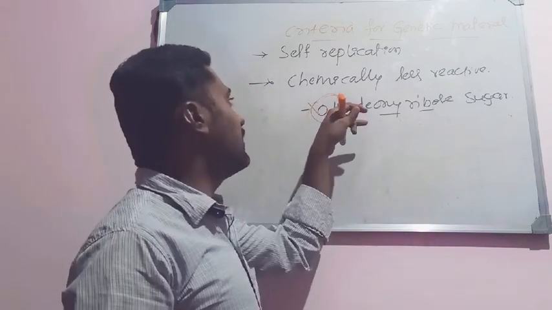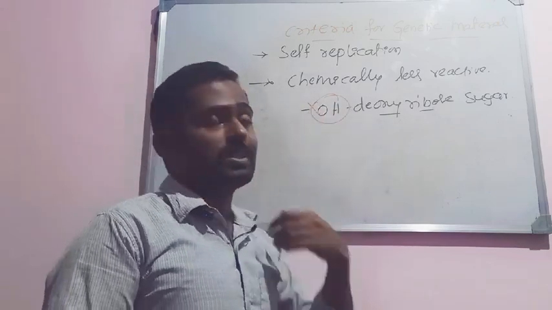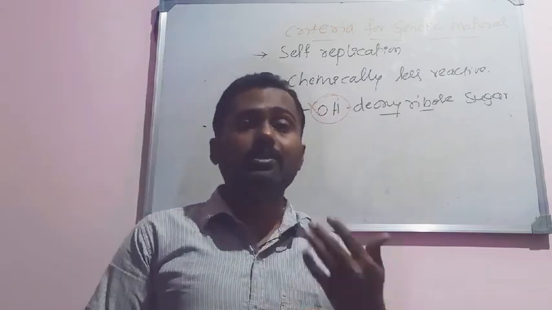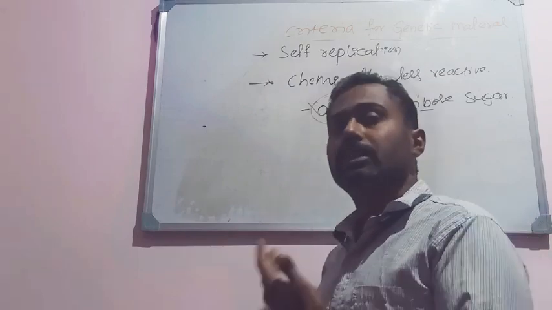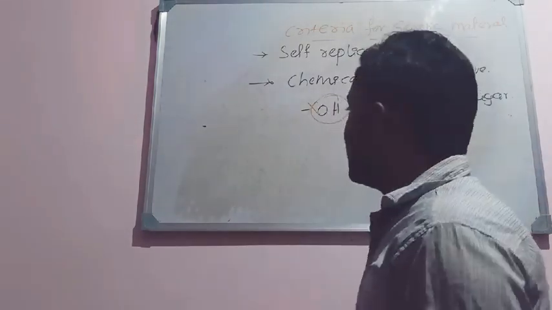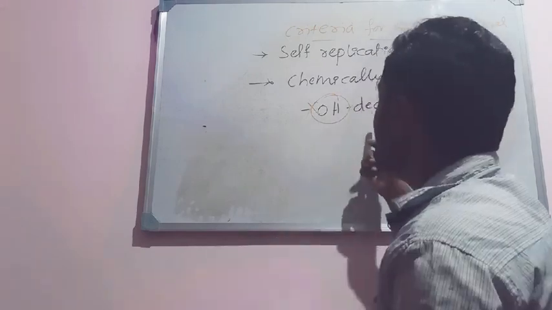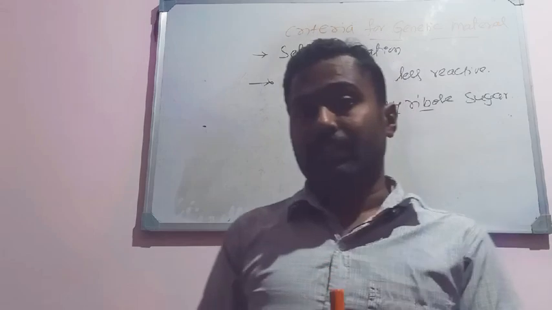You know the OH is a highly reactive group, especially the oxygen found in it. But when it is removed, the sugar becomes deoxyribose sugar. So the absence of the OH group in the pentose sugar found in DNA makes DNA chemically less reactive.